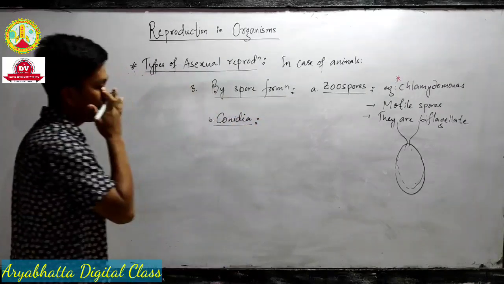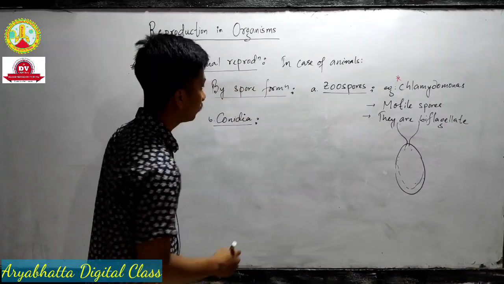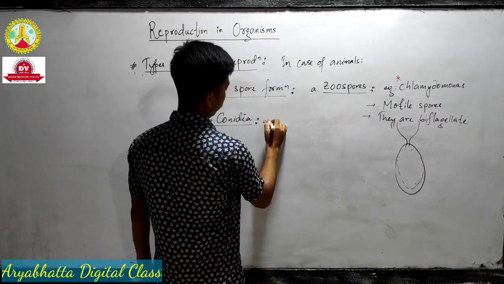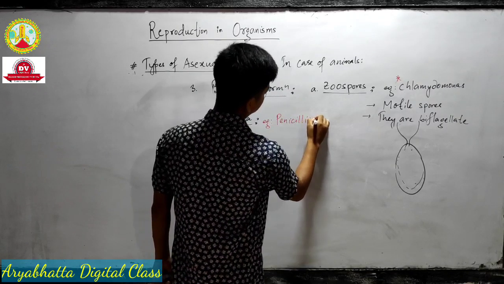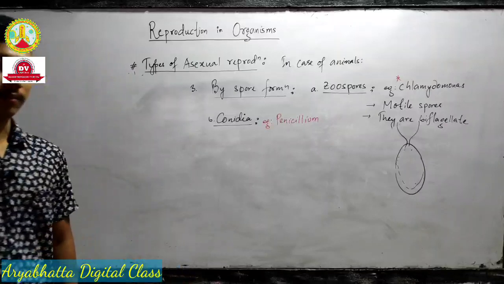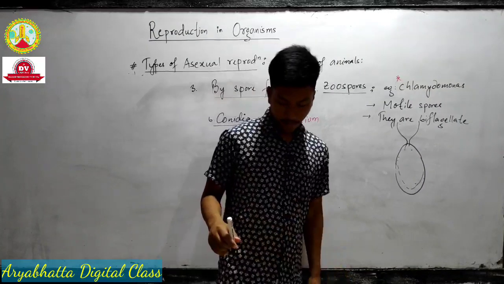Conidia. Now, which organism shows conidia spore formation? Example, penicillium. Penicillium shows conidia spore formation.